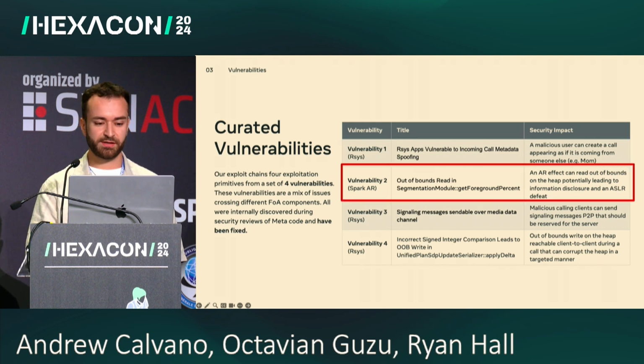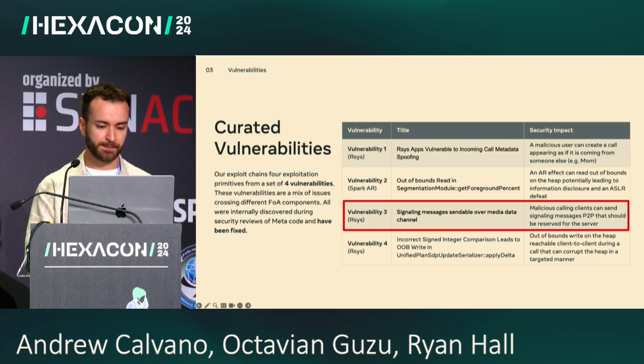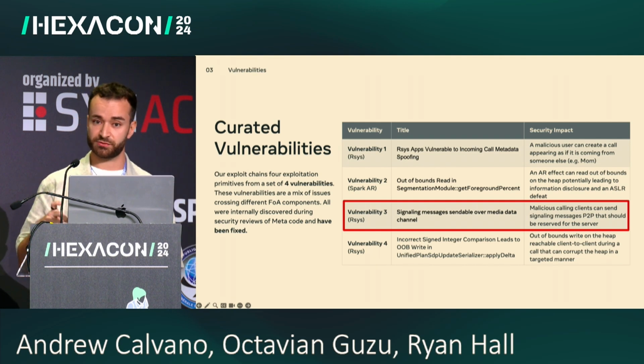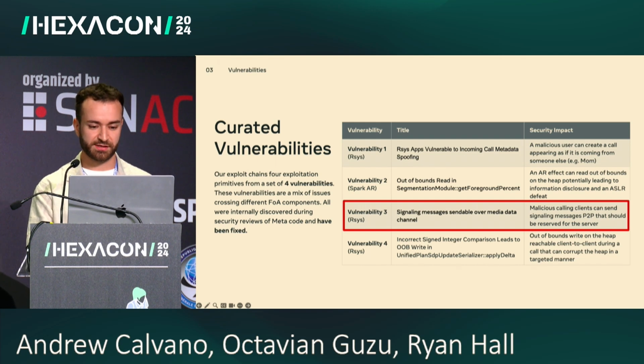The second vulnerability is an out-of-bounds read in one of the C++ methods used by the Spark AR effects, and this is what we used for an information disclosure and ASLR bypass. The third vulnerability allowed us to send signaling messages over the media data channel. Remember, these channels were separate. So by doing so, malicious calling clients can send signaling messages that were supposed to be only allowed for the server, thus bypassing some of the restrictions.